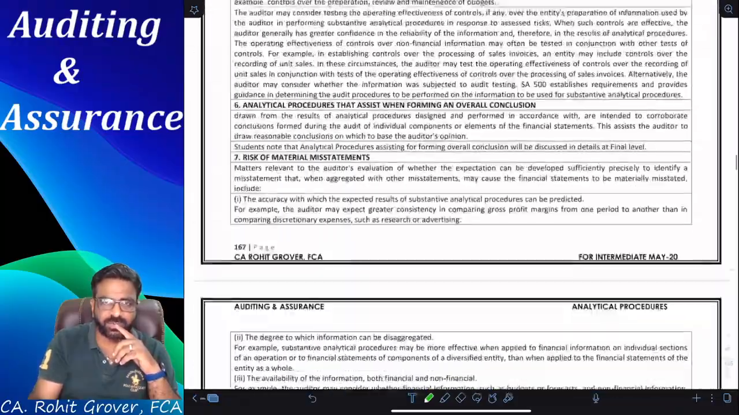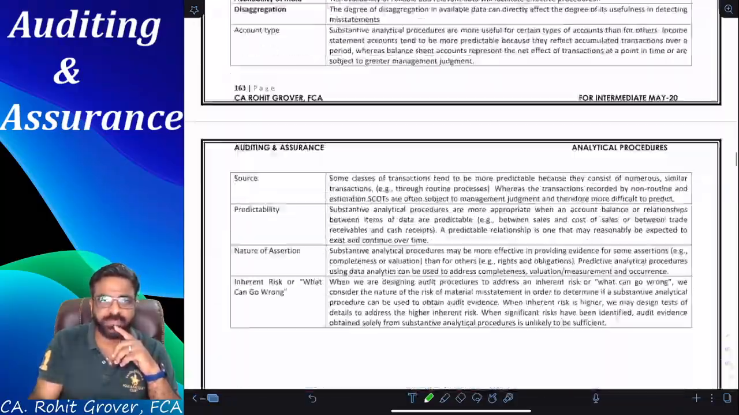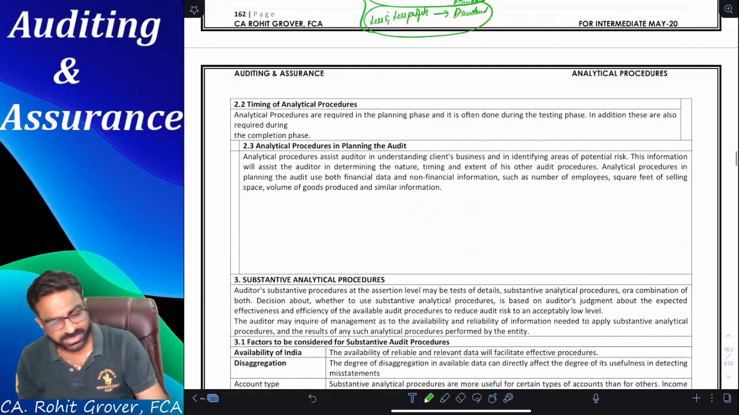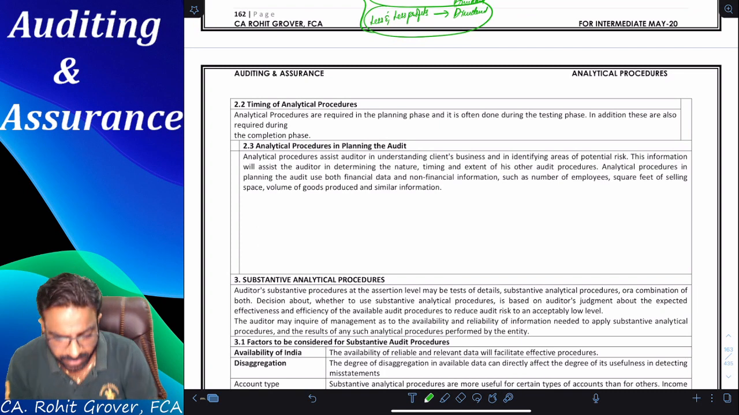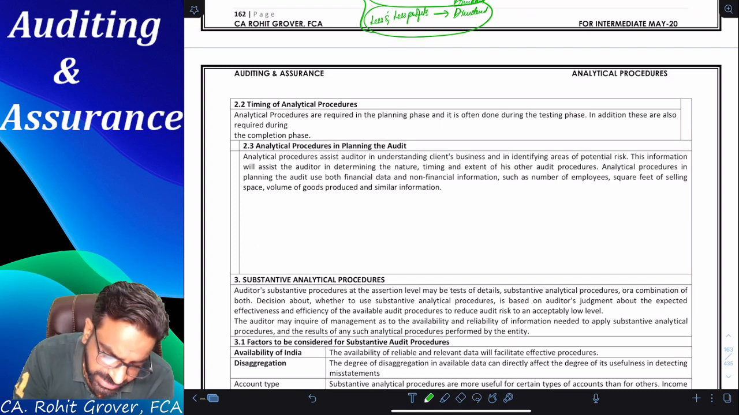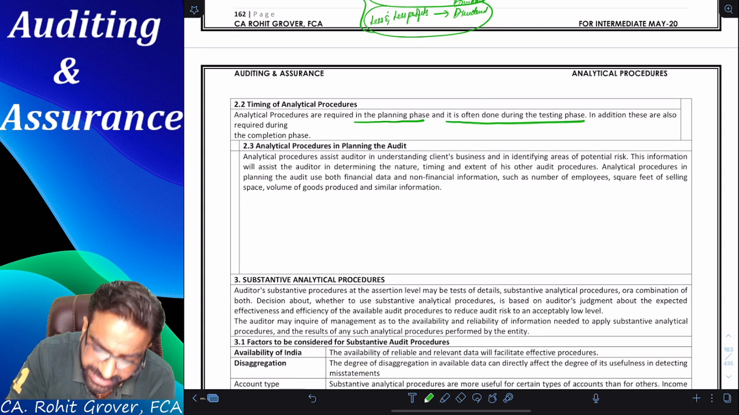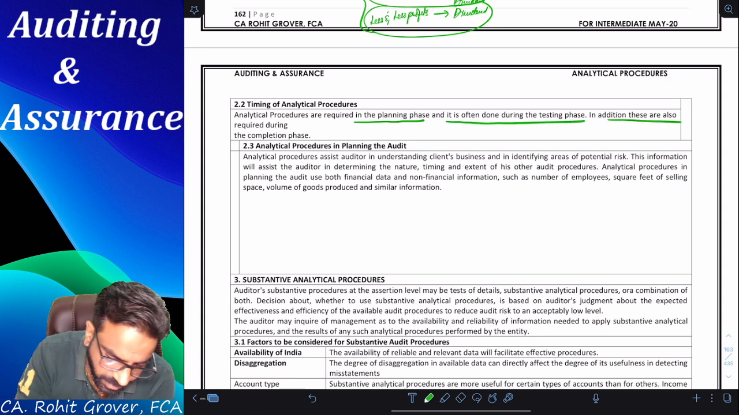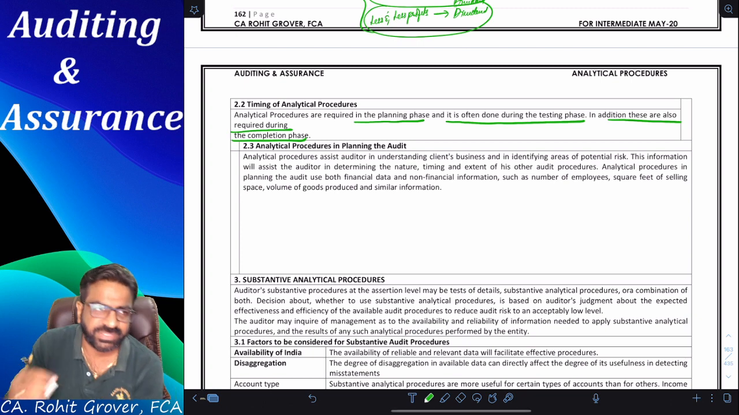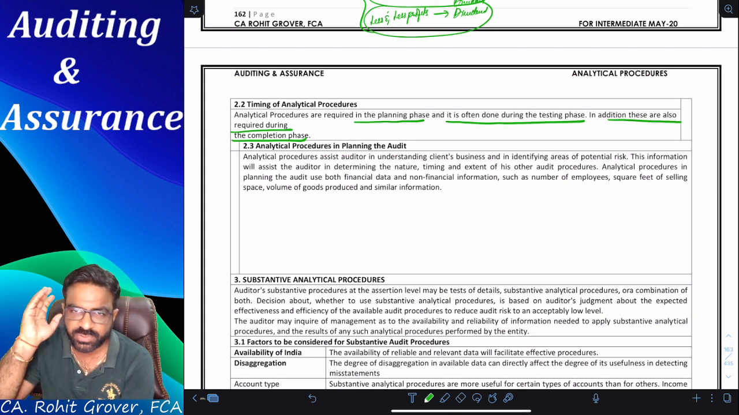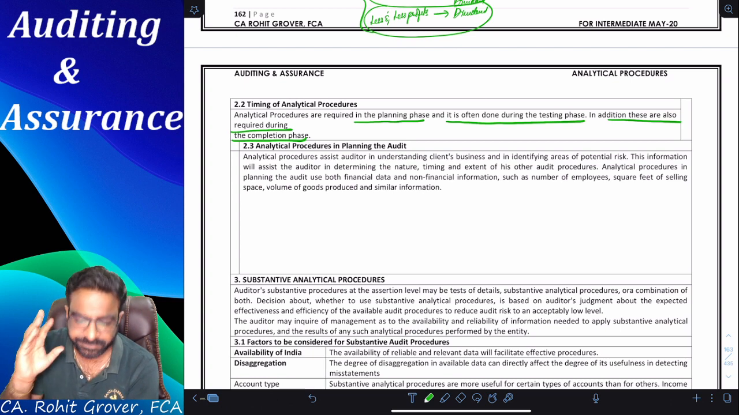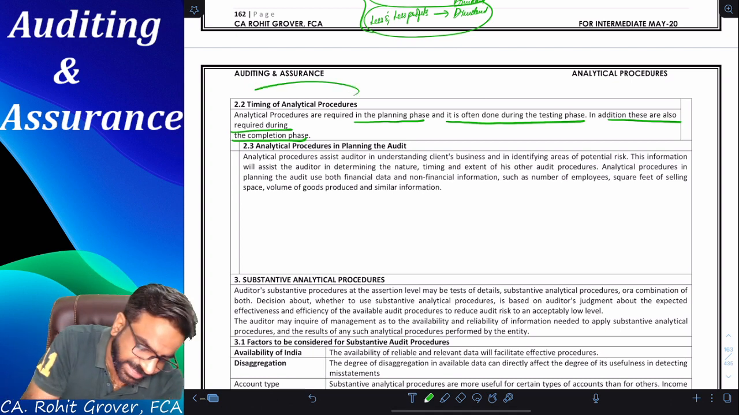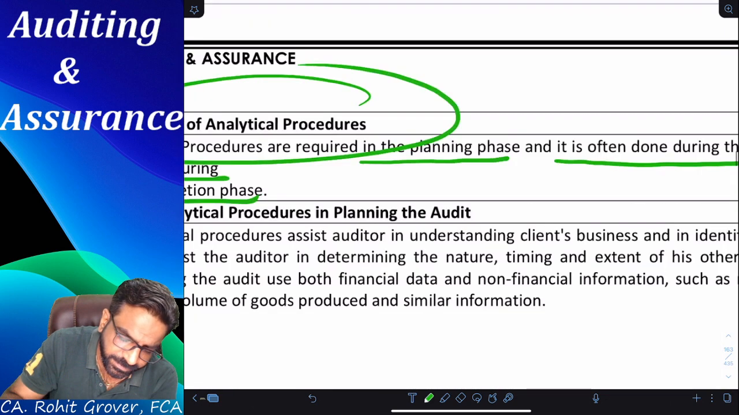Yes, sir. So now we are going to understand the timing of analytical procedure. At what time must the analytical procedure be applied? Now see, analytical procedures are required in the planning stage. It is often done during the testing stage. In addition, they are also required to be done at the completion stage. The lawmaker is a very useless fellow. He can simply say that it is required at every stage.